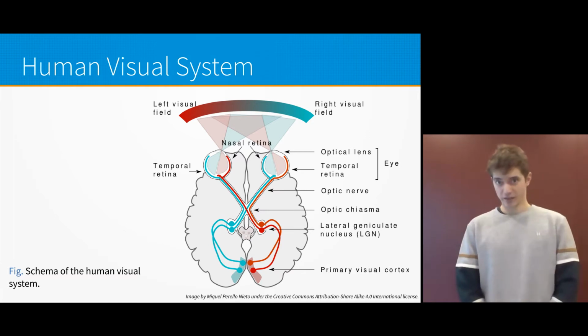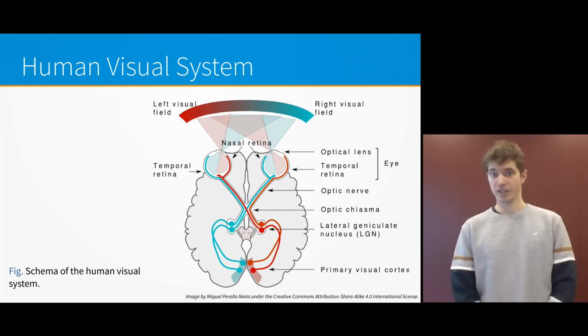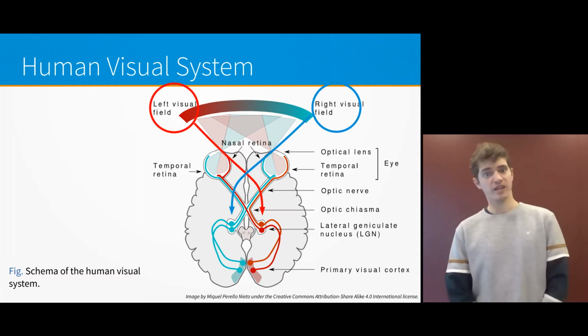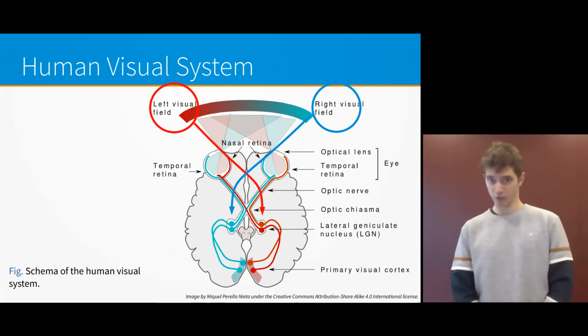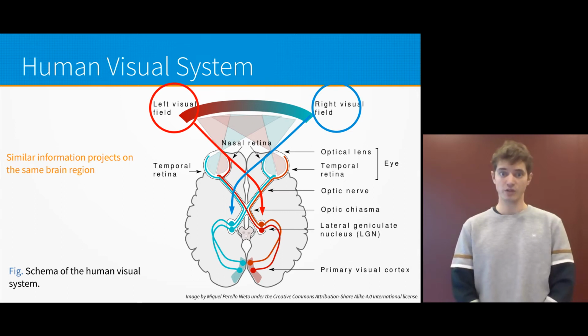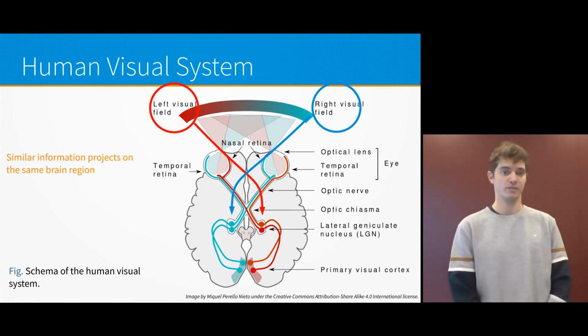Let us have a quick look at this schema of the human visual pathway. You probably recognize here the two eyes and their optic nerves, the optic chiasma, the lateral geniculate nuclei, and the visual cortex. I want to draw your attention to the fact that similar information projects on the same brain region. In particular, the information about the left part of the visual scene from both eyes is grouped at the optic chiasma and then projects on the right LGN, and vice versa for the right part of the visual scene from both eyes, projecting on the left LGN.